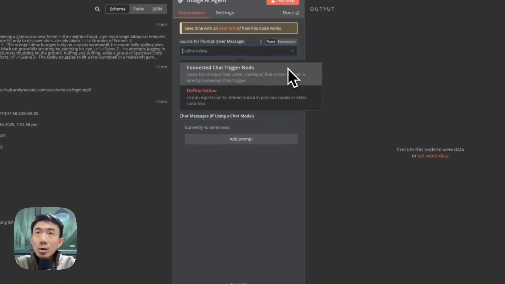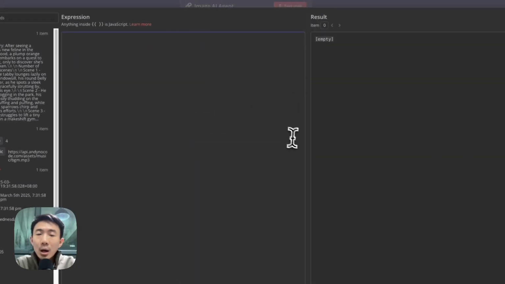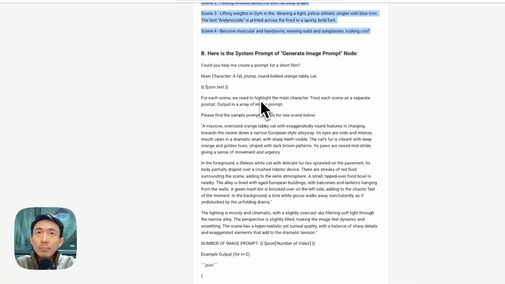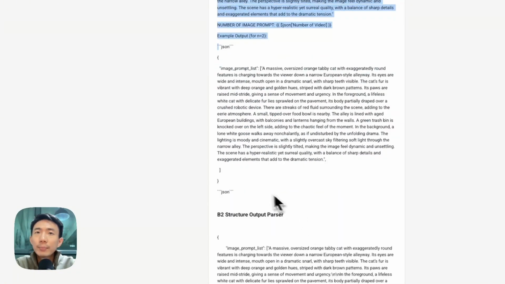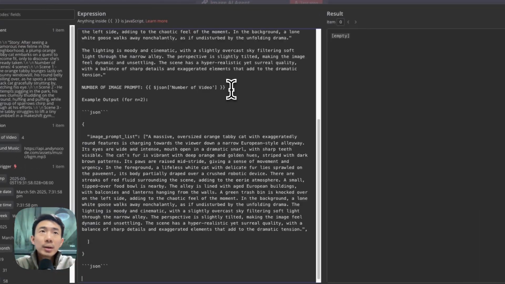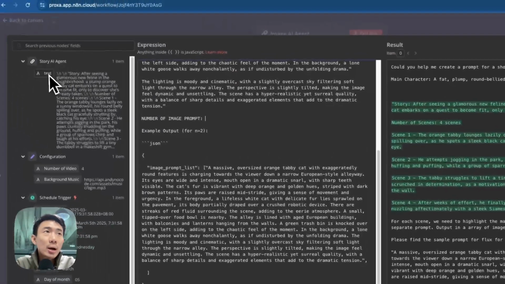And again, we are going to click the expression here and try to enlarge it. And we go to our community and copy and paste this prompt. Just copy here and paste it here. So for this one, we can just drag and drop here.